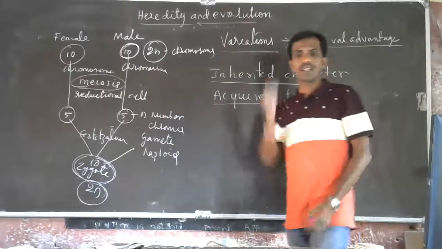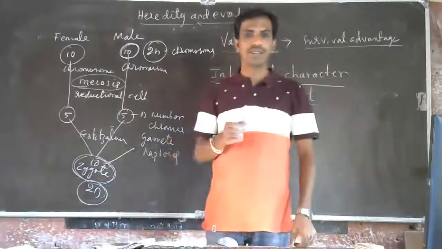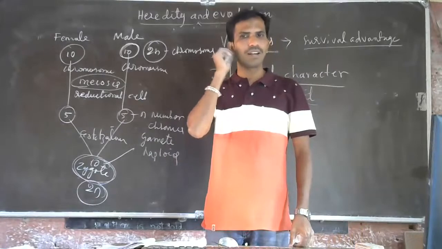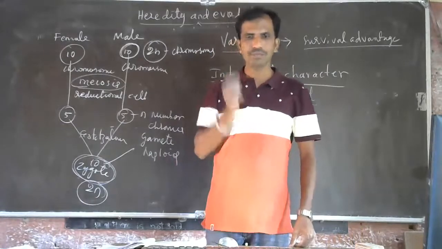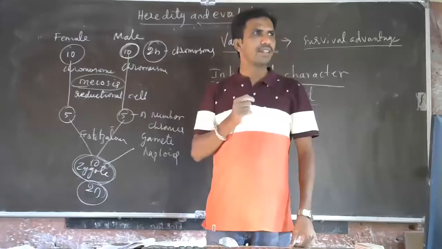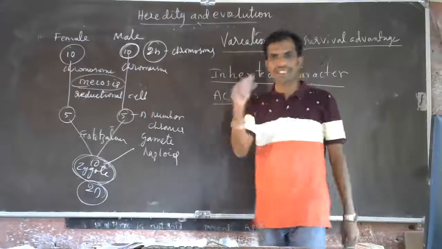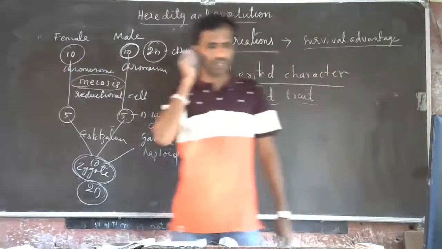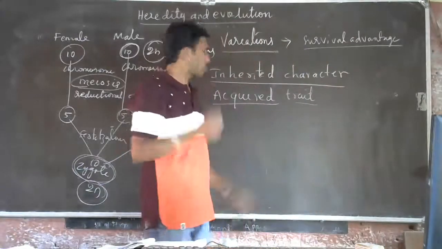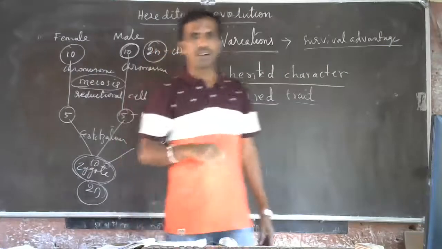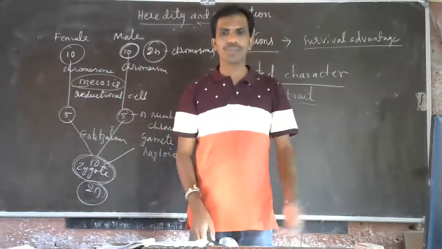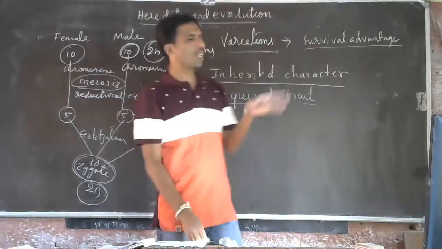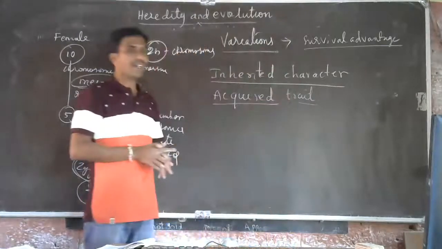So girls, you will wear earrings. While wearing the earrings, you will prick the ears. Ear pinna, we will prick it. That pricking is an acquired character. That cannot be transferred. You cannot expect the child with a pricked pinna. That is the acquired character. Understood? That is the difference between the acquired character and the inherited character.